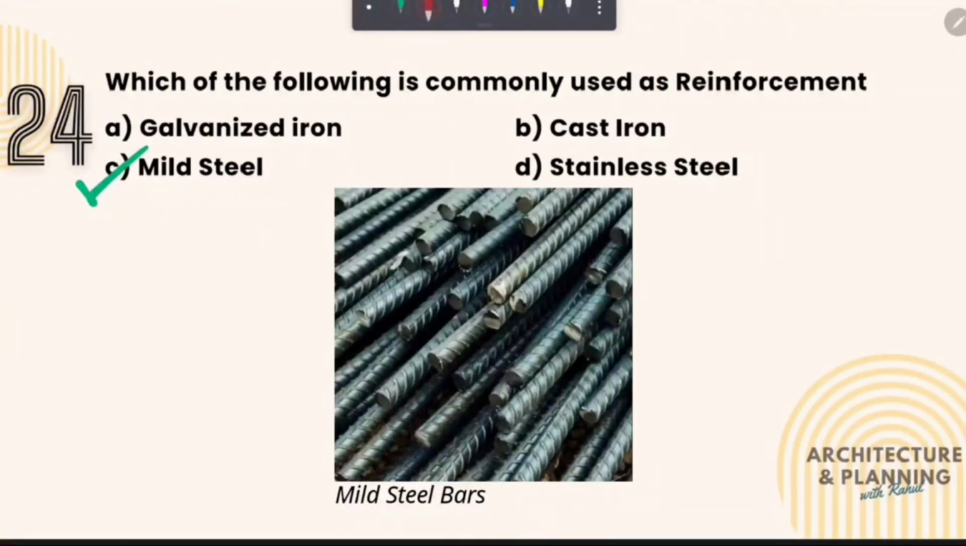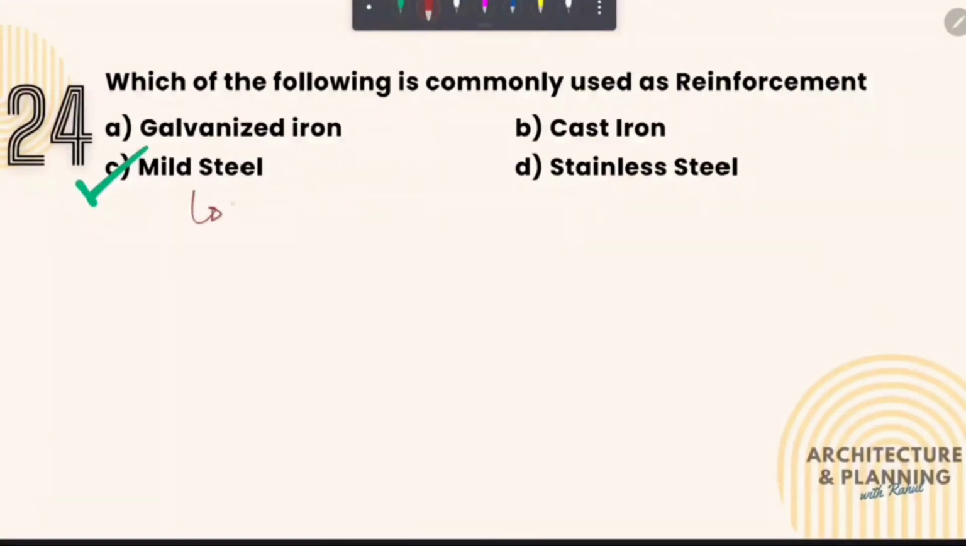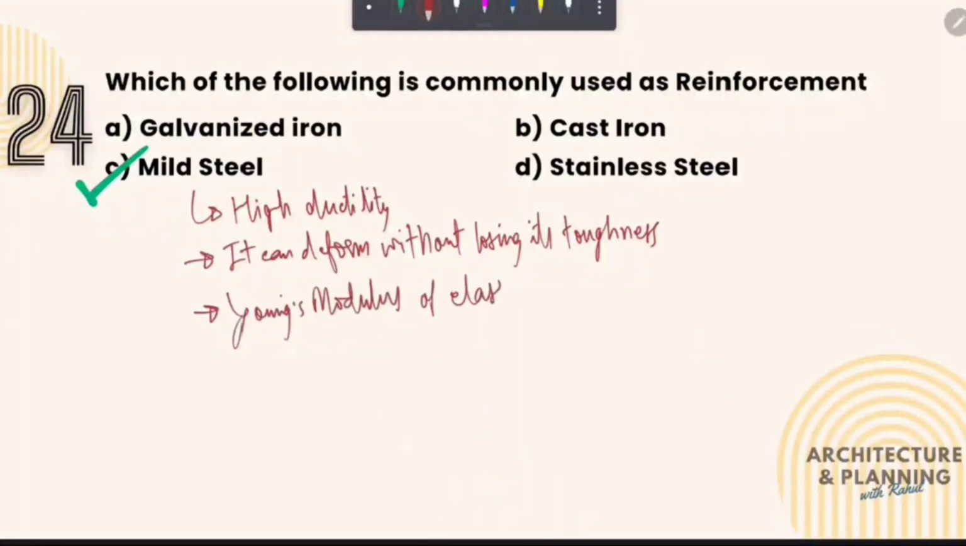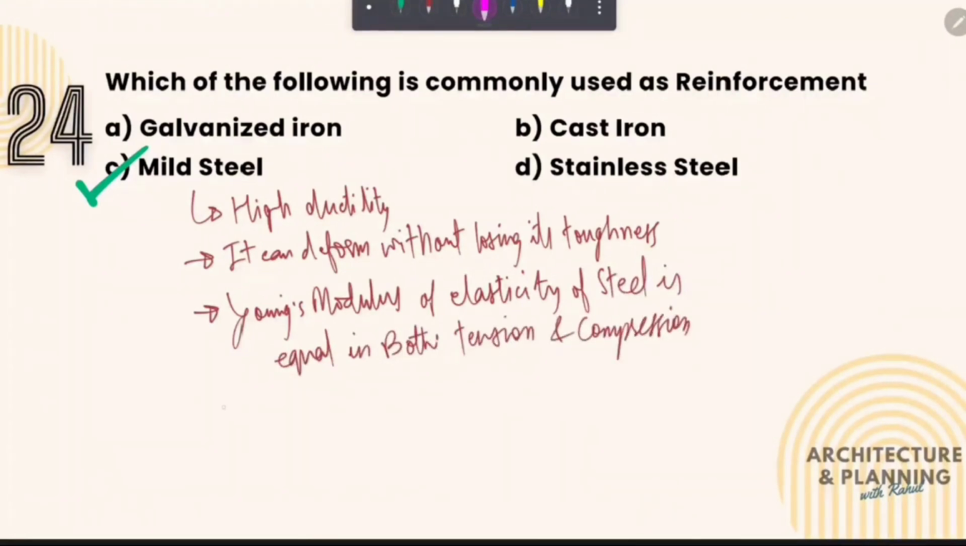And there are several reasons why mild steel is used as reinforcement. First is its high ductility. Also, it can deform without losing its toughness. And also the Young's modulus of elasticity of steel is the same in both tension and compression. Therefore, it gives the highest strength to cost ratio.